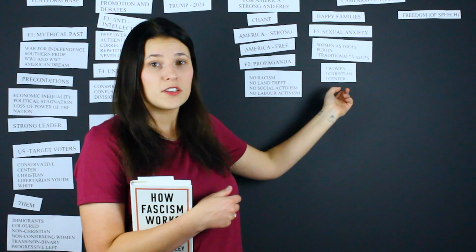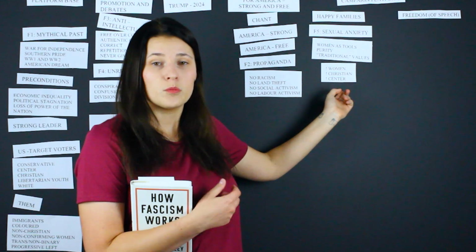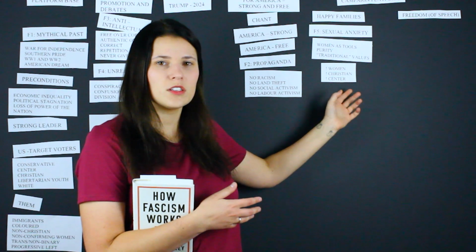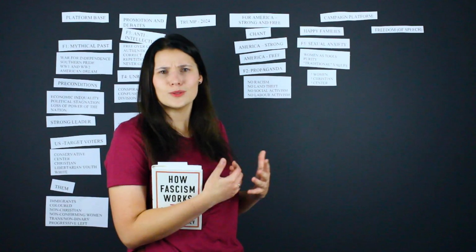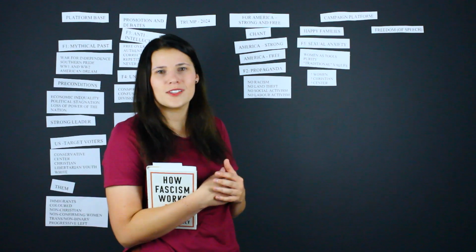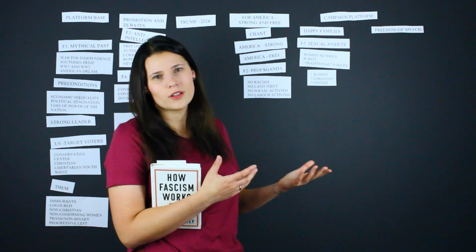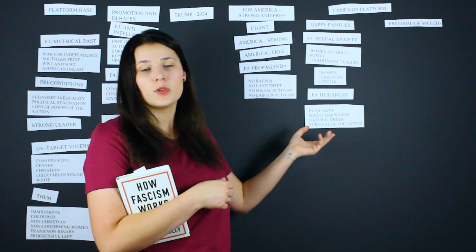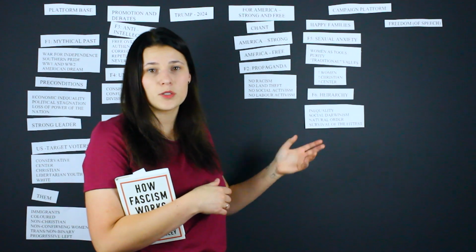But of course, fascism and the idea of sexual anxiety and purity and traditional values is here to appeal to the center. Do you want your family to be happy? Do you want to raise your kids in a peaceful neighborhood? Well, vote for us. Happy families also hit into principle 6 of fascism, hierarchy.